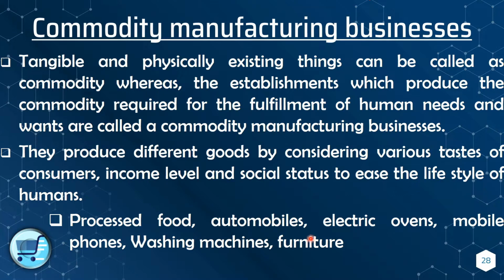Automobiles, Toyota and many leading brands like Tesla, electric ovens, mobile phones, washing machines and furniture are commodities. The businesses that manufacture these kinds of things are known as commodity manufacturing businesses. For being a commodity, there are two characteristics. It should definitely be tangible and physically existing, meaning we can see it. Tangible means we can touch and feel it.